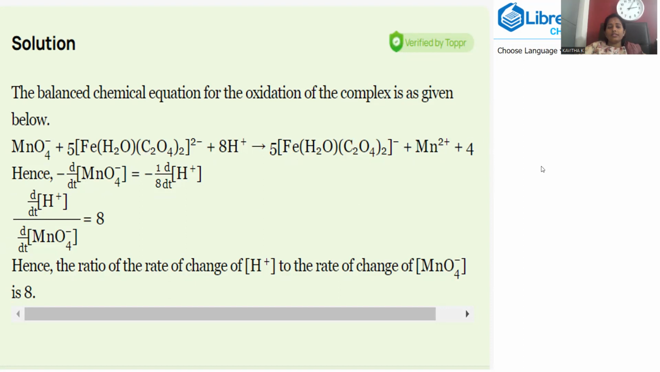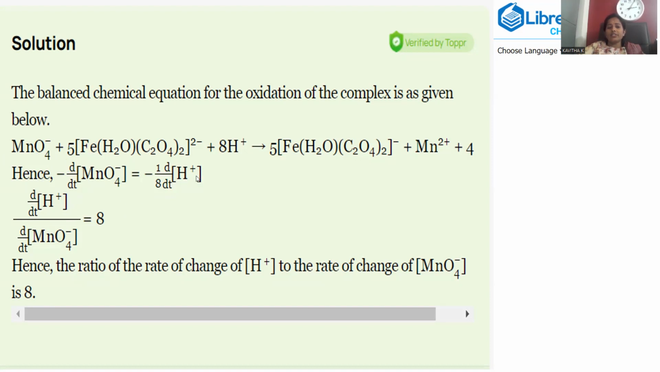So whenever this is the case, minus d by dt MnO4 minus. Why is it mentioned with negative d by dt? Negative d by dt indicates always, as the reaction proceeded, reactants get consumed, products get generated. So that reactant concentration decreasing is mentioned with the negative sign. Minus d by dt of MnO4 minus is equal to.